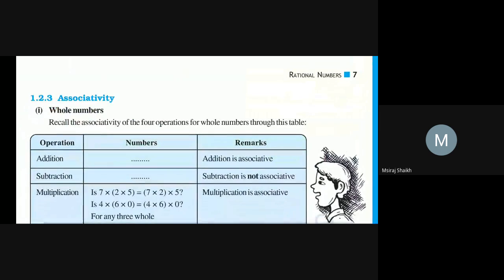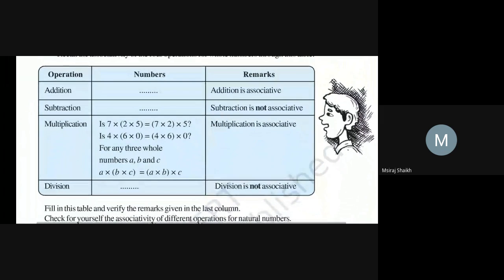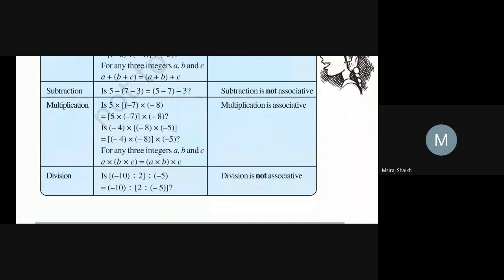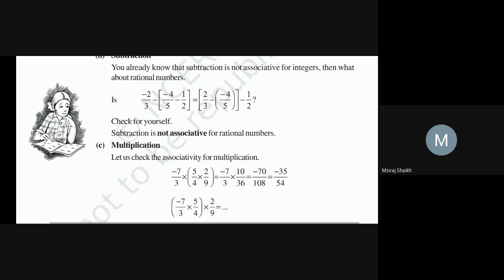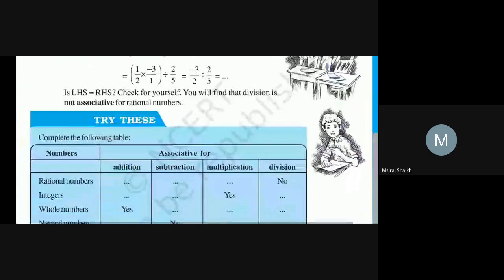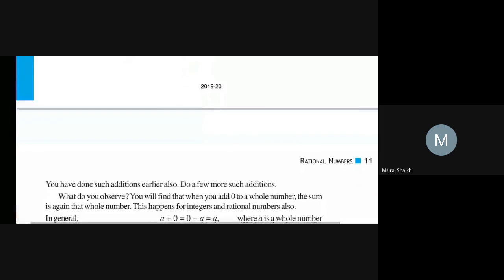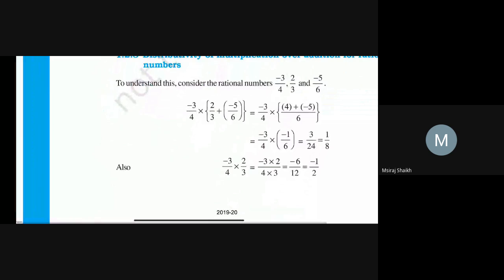Now in the next lecture, we will do the third property, which is known as associative properties. You can see the associative property here, but whenever we start, I will explain everything about this. The associative property is the same as commutative properties, and after that we will start the role of 1, role of 0, additive inverse, multiplicative inverse, and then we will start our exercise.